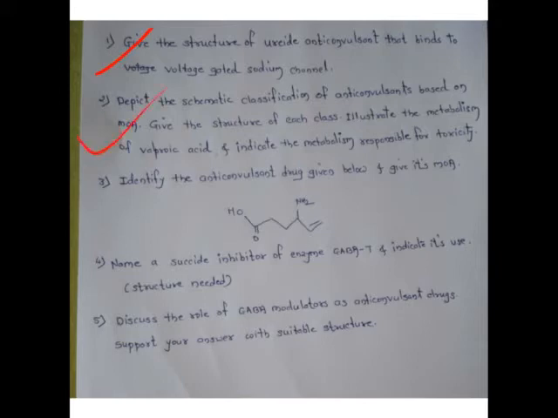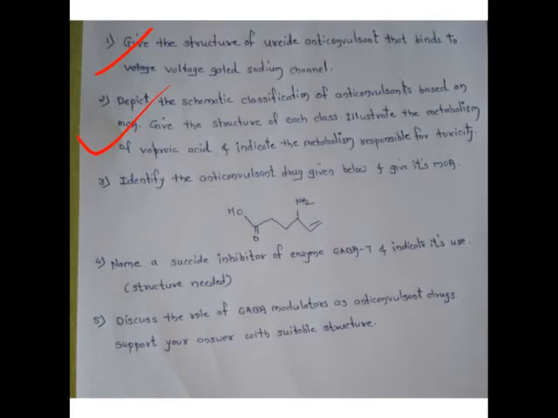Next question, depict the classification of anticonvulsants based on MOA. Give the structure of each class, illustrate the metabolism of valproic acid and indicate the metabolite responsible for the toxicity. Okay, you have to write down the metabolism of valproic acid, and which metabolite is responsible for the toxicity. So hydroxylated products, they are responsible for the toxicity.